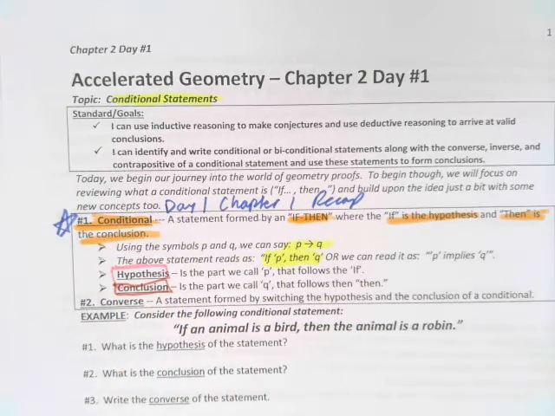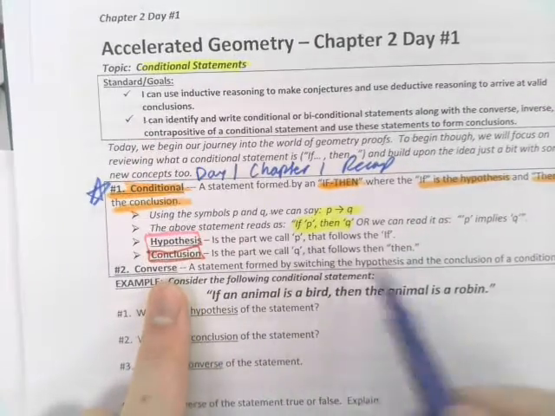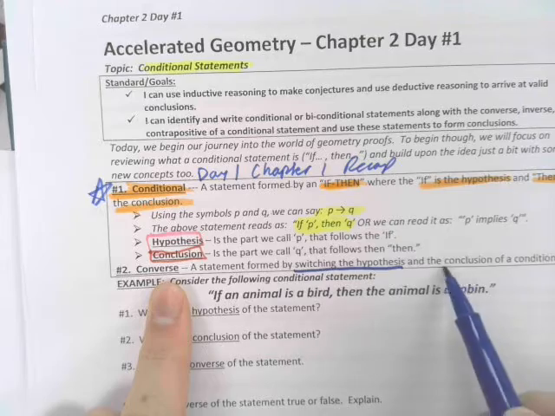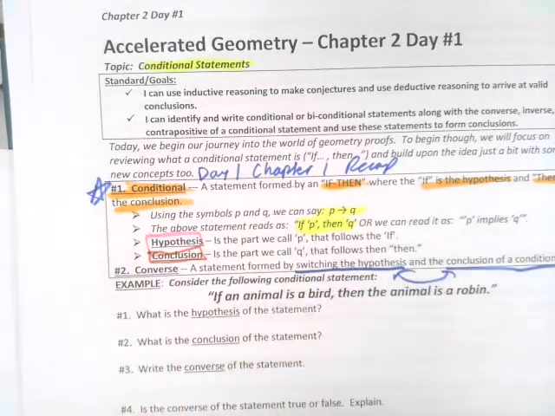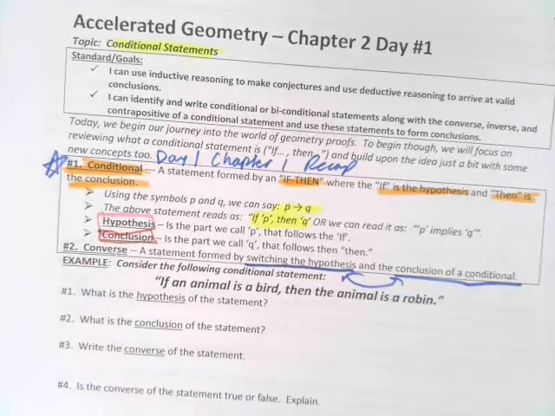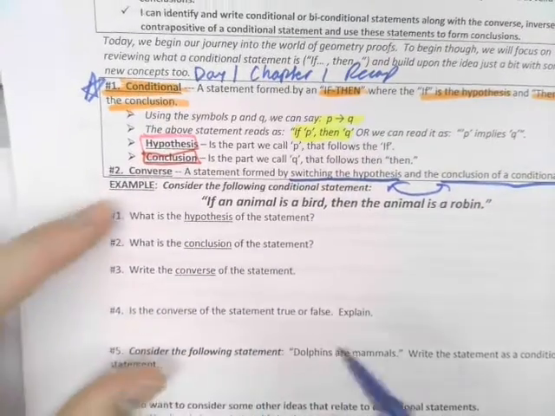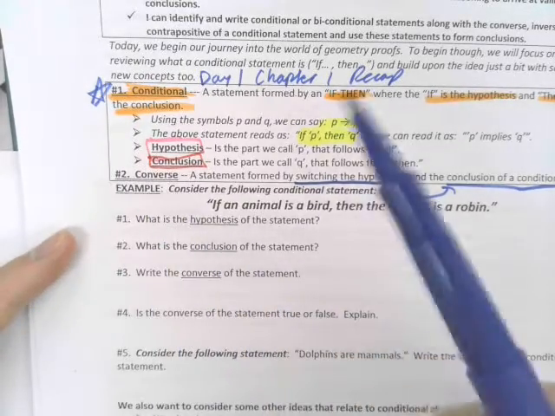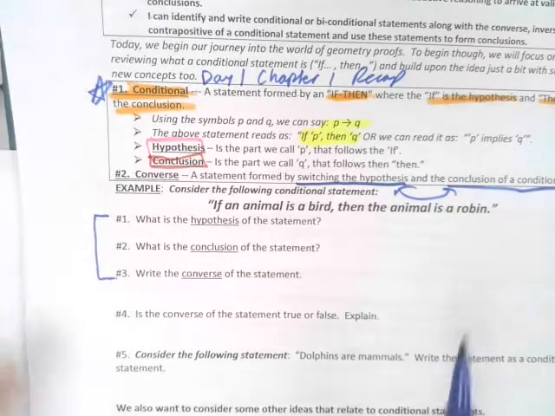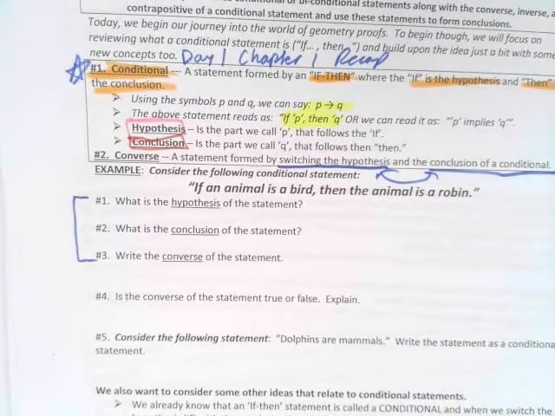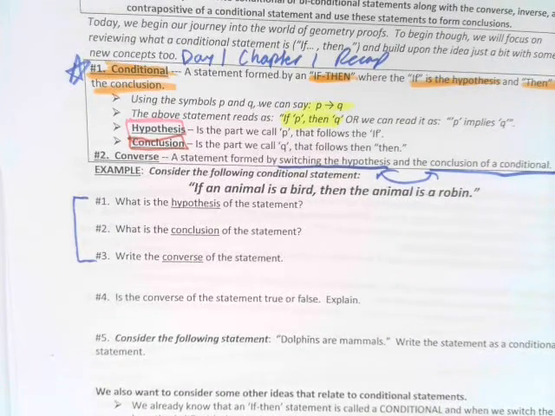And if you remember for the very end of day 1, we talked about how the converse is just when you switch the hypothesis and the conclusion. So that's when you flip them around to get the converse. So I'm going to see what you guys remember here. Let me give you guys a second. I want you to try numbers 1 through 3. Take some time. Try 1 through 3 for me.